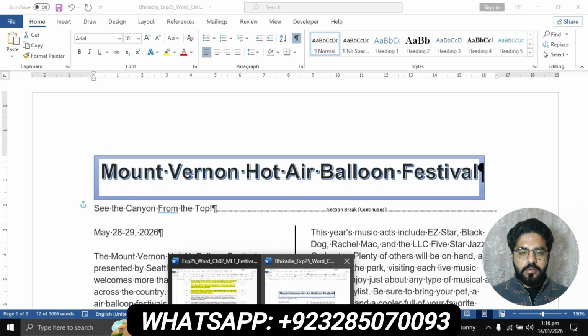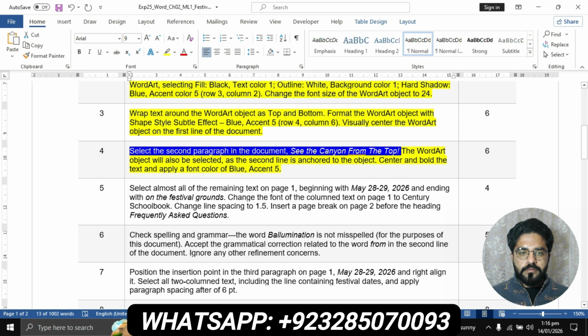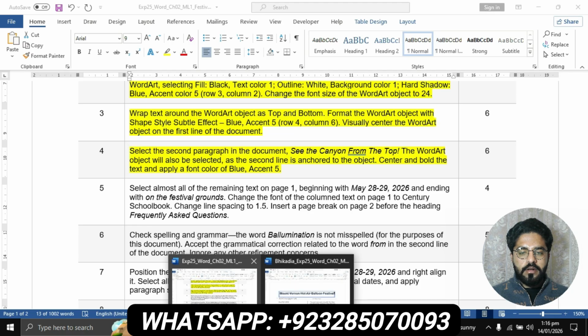And from the top, the word art object will also be selected as the second line is anchored to the object. Center and bold the text and apply a font color of blue accent 5. Center and bold and color.